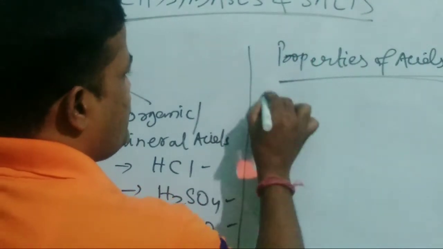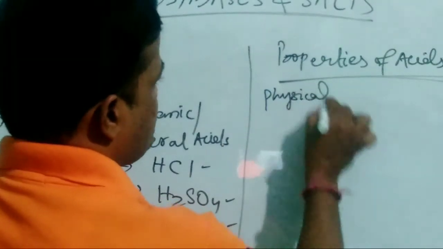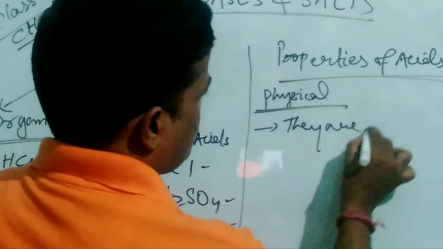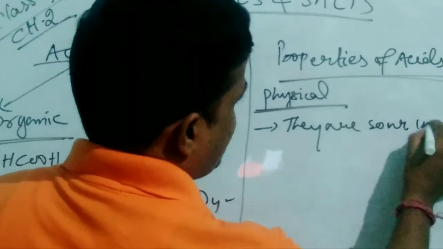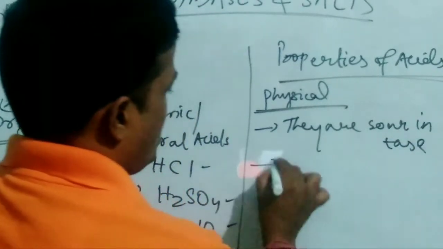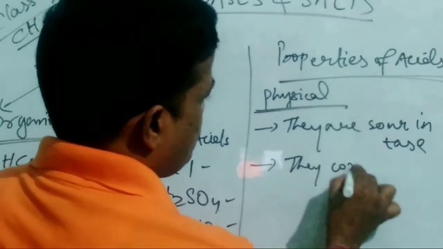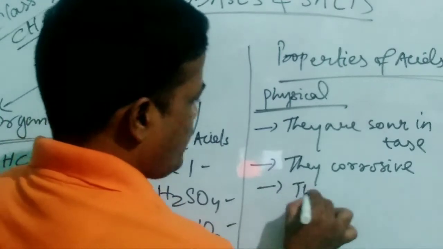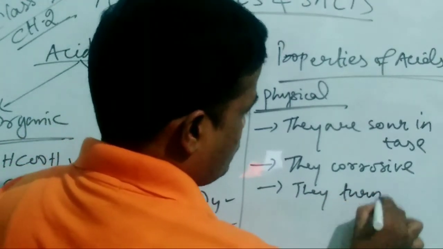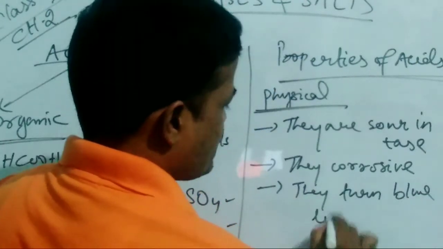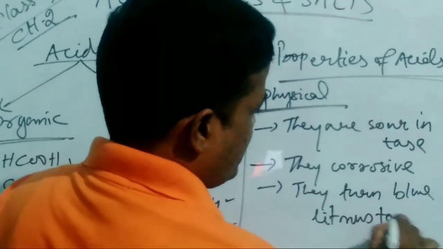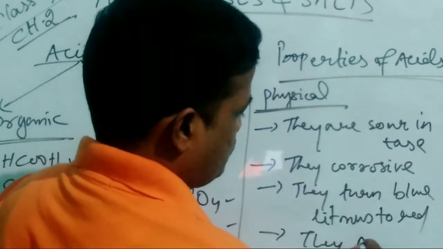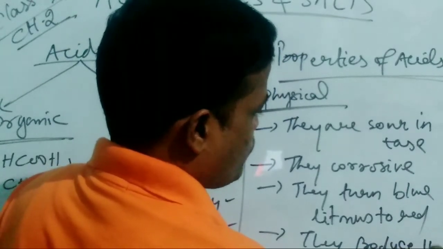Number one, we can say physical properties. They are sour in taste, they are corrosive in nature, they turn blue litmus to red, they produce H plus ions.